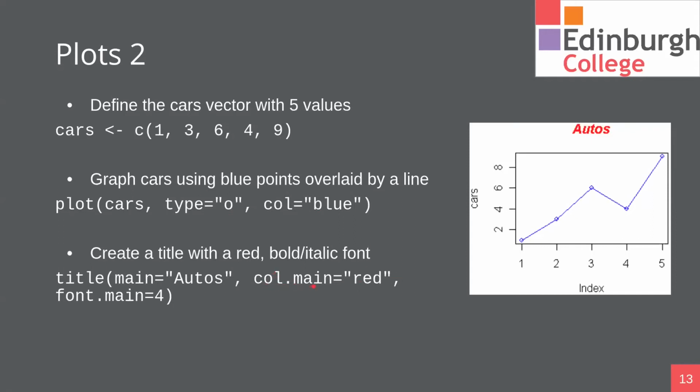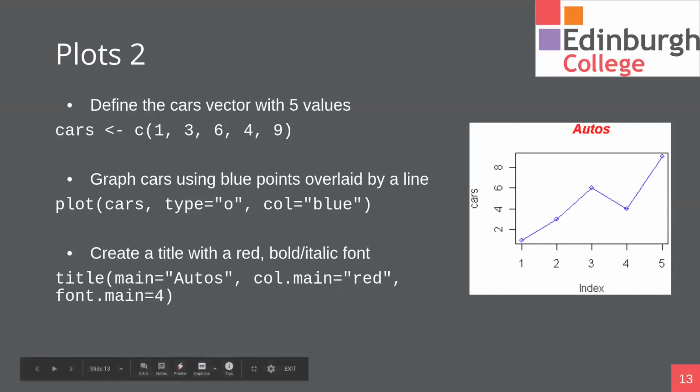Color main equals red. Okay, we can specify that. Now there's a list of R colors I can make available to you. Things like dark red, medium blue, medium red. There's all sorts in there. I think we can also just provide a hex code in there as well.